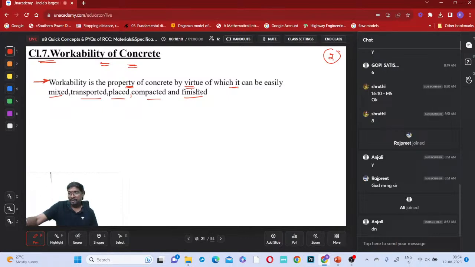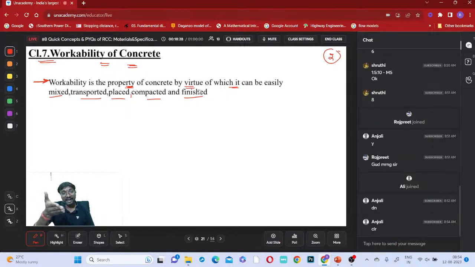Is it clear everyone? If you can do all these operations easily to a larger extent, more workability. If you cannot do these operations easily, it is difficult, it is less workable. Okay, clear? So once noted down, tell me all of you.